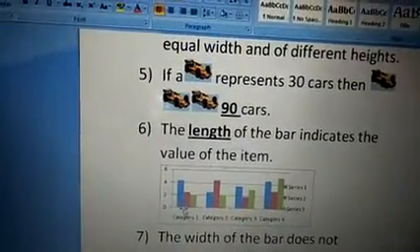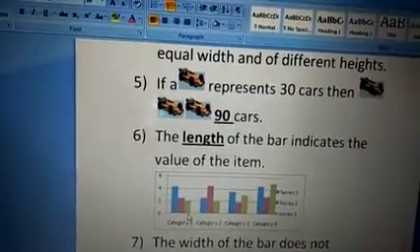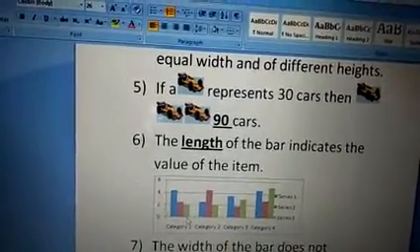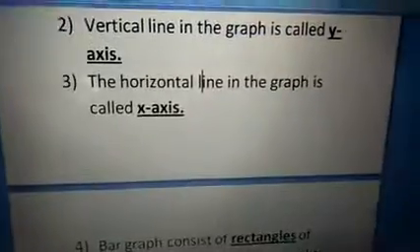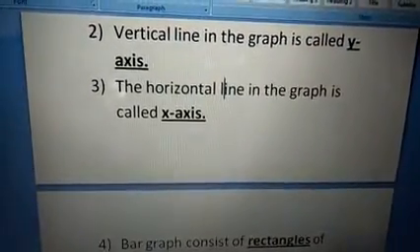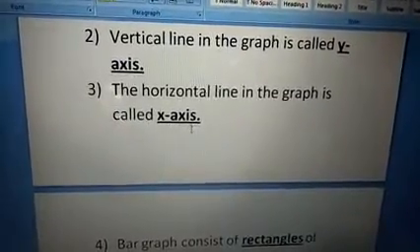Next, you see this is a horizontal line, so this is called x-axis. The horizontal line is x-axis. The vertical line is y-axis. The horizontal line in the graph is called x-axis.